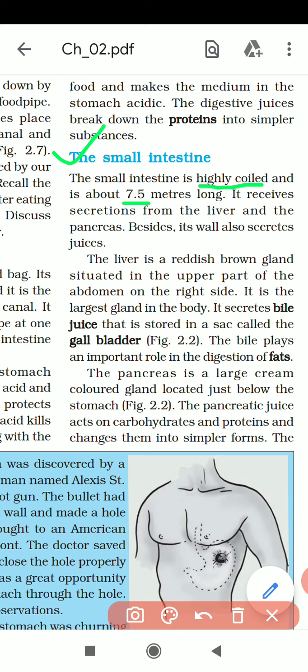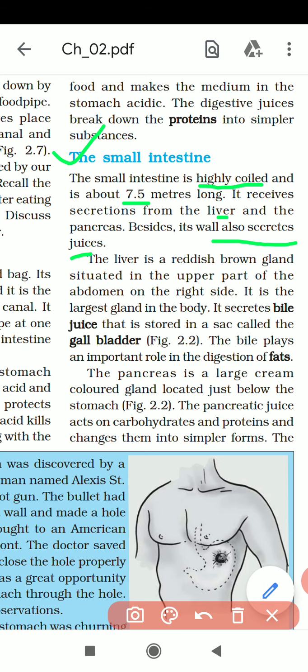It is in your alimentary canal only. It receives secretions from the liver and the pancreas. Besides, its walls also secrete juices. So the small intestine receives digestive juices from where? From the liver, and it also secretes juice.